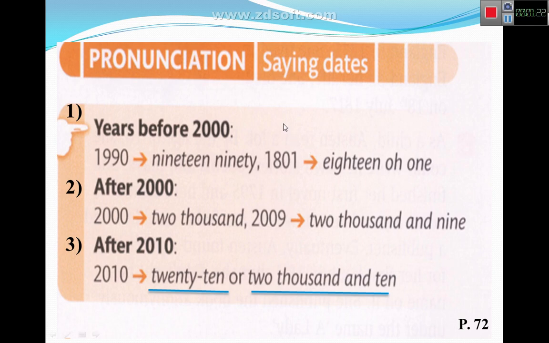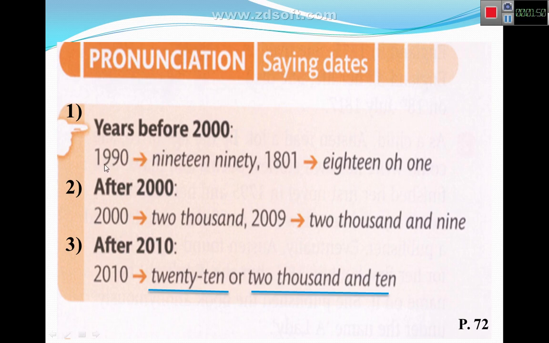But I said that we're going to do this, and from page 72, just this exercise is left, exercise 4, pronunciation, saying the dates, how to say the dates like that. If we see, there are 3 points about the dates. The first one, years before 2000, second, after 2000, and number 3, after 2010. So let's see how to say the dates.